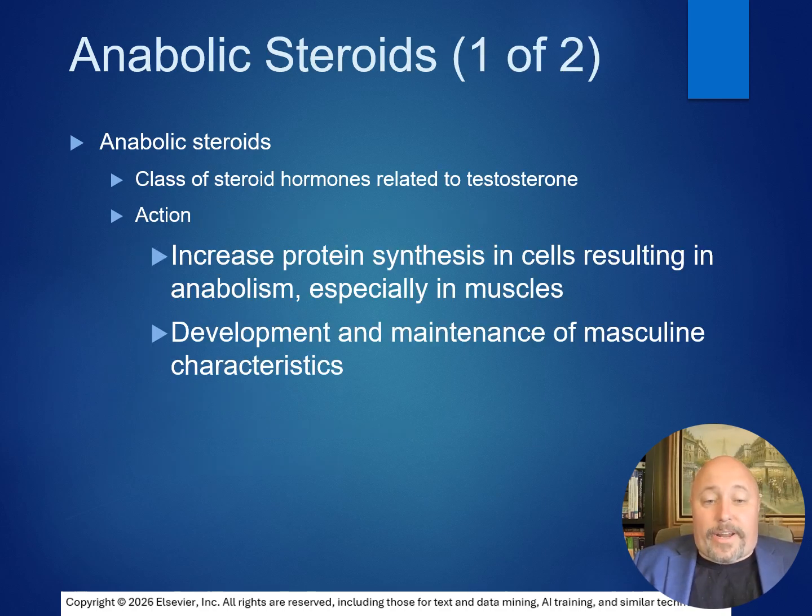Anabolic steroids. These are a class of steroid hormone related to testosterone, and they work to increase protein synthesis within the cells, resulting in anabolism, especially within the muscles. And this is where the development and maintenance of those bigger muscles come from, in the case of, if you remember the steroid era of baseball in the 90s.